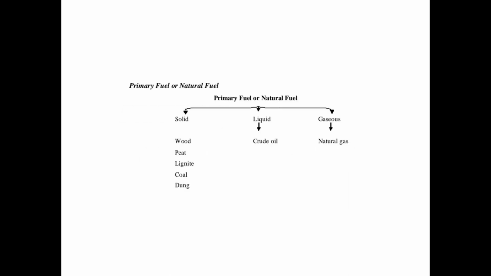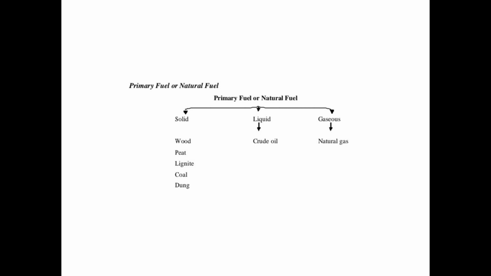The classification of fuels. There are two types of fuels. One is primary fuels, the other one is secondary fuels. The primary fuels occur in nature, such as coal, petroleum and natural gases. The secondary fuels are derived from primary fuels, for example coke, gasoline and coal gases. The primary fuels are called natural fuels.